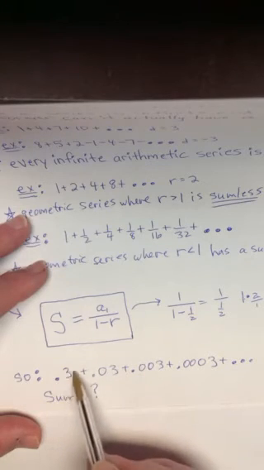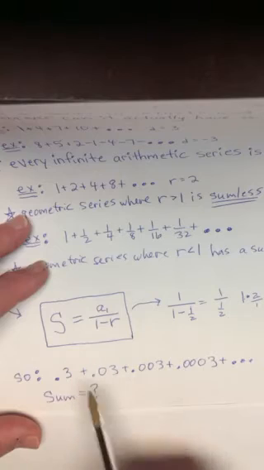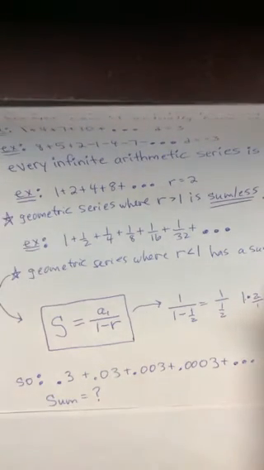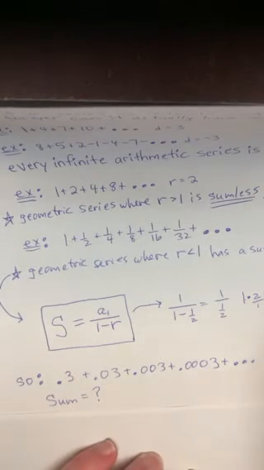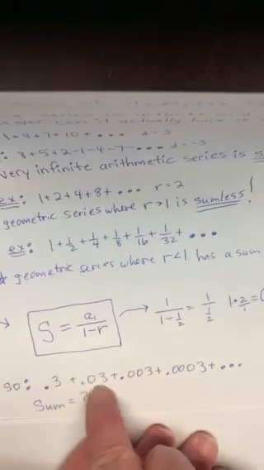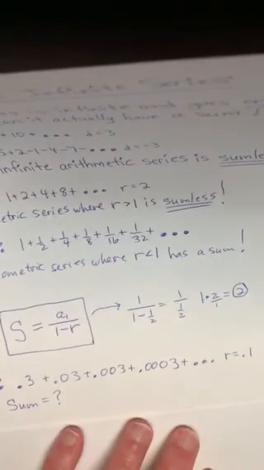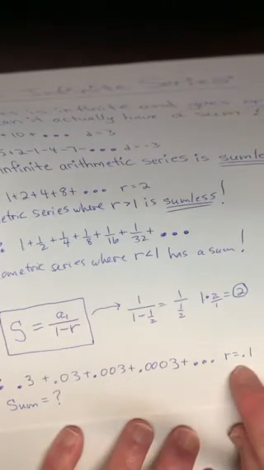What do you do to this first number to turn it into that one? Isn't the ratio going to be, what is that, aren't you multiplying by 0.1? Does that make sense? Let me check on my calculator. 0.3 times 0.1, enter, is 0.03. 0.03 times 0.1 is 0.003. So this is an infinite geometric series whose ratio is 0.1. Obviously, 0.1 is less than 1, isn't it?